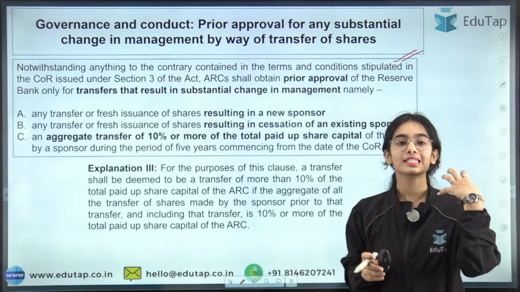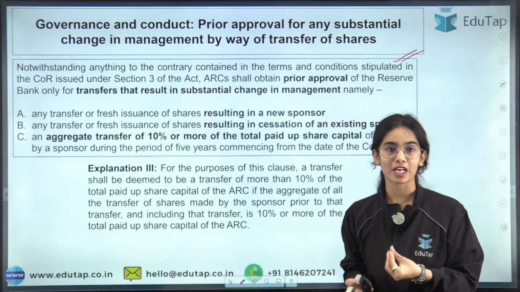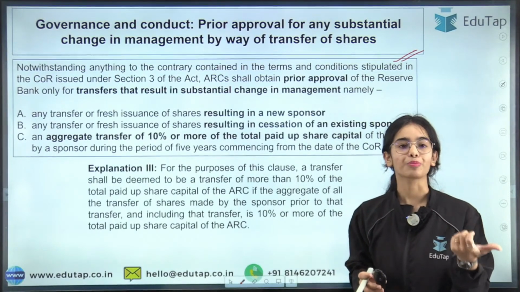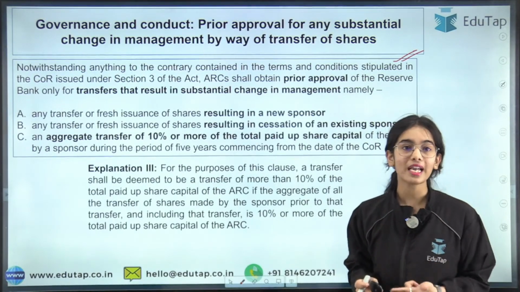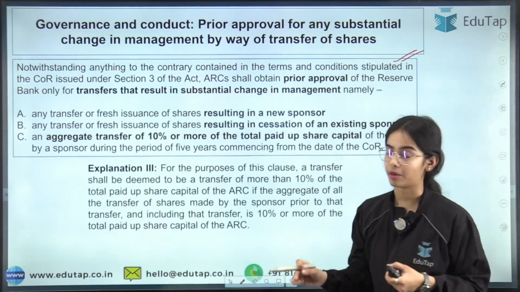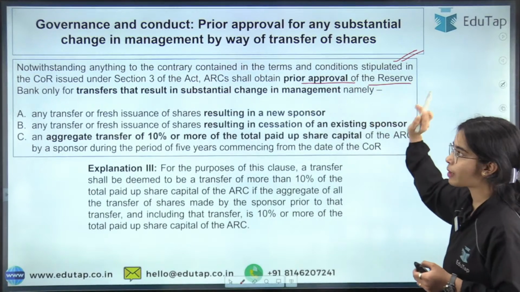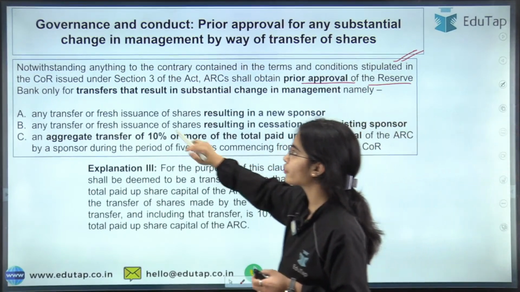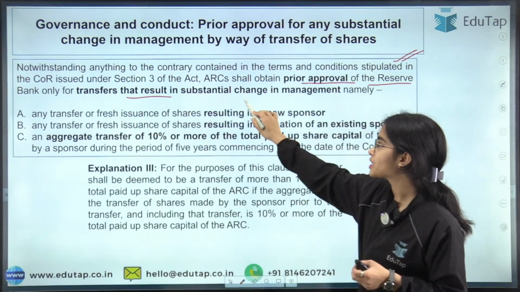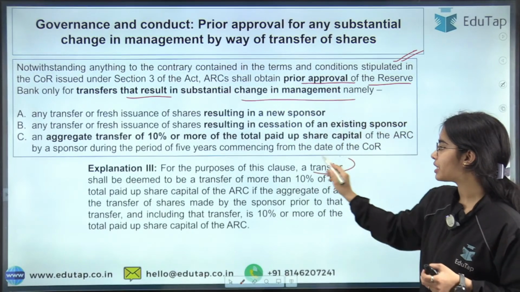So if there is a substantial change happening in the management, permission has to be taken from the Reserve Bank of India. The approval has to be taken from the Reserve Bank of India. So prior approval of the Reserve Bank of India is required in case of a transfer that results in substantial change in management. So what is the meaning of transfer?